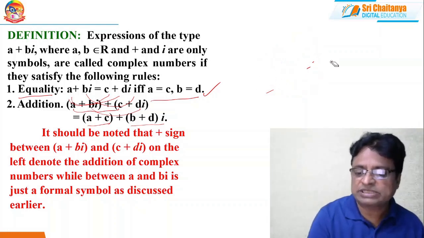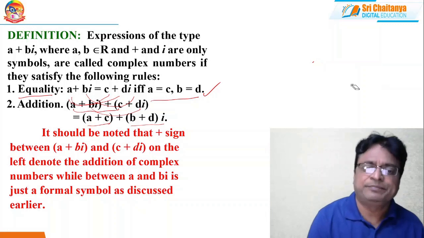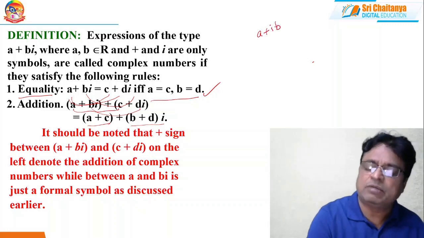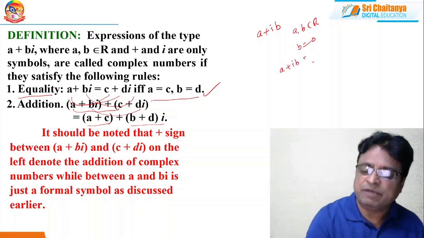So here, as I mentioned, i is a symbol and plus is also a symbol. It is very clear that a plus ib is the general form of the complex number where a and b are any real numbers. Suppose b equals 0, then a plus ib becomes a only.